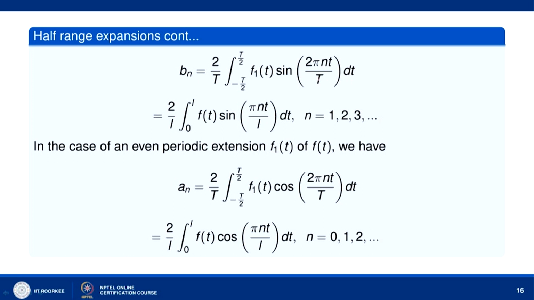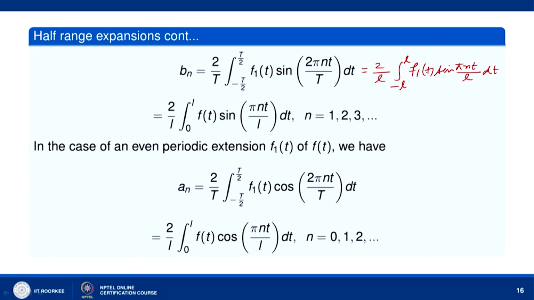Let us put T equal to 2L here. So we get the integral over minus L to L, and this is 2 over 2L, which is 1 over L, of f1(t) sin of pi n t by L dt.